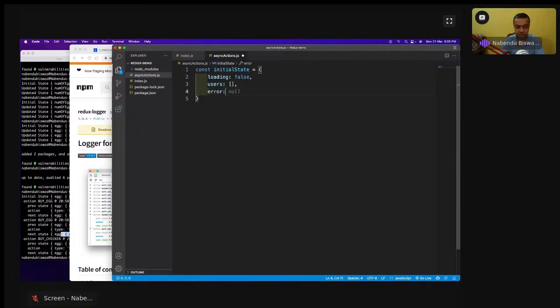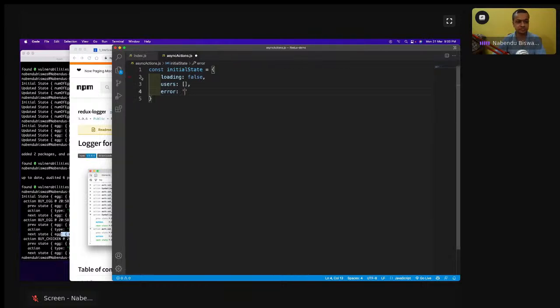error equal to like this will be there, and then const FETCH_USERS_REQUEST equal to fetch user request, and const FETCH_USERS_SUCCESS is equal to fetch user success, and const FETCH_USERS_FAILURE is equal to fetch users failure. We are going to have these. Okay, so this is there.